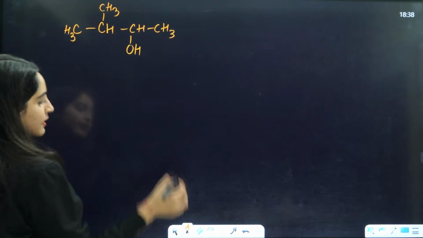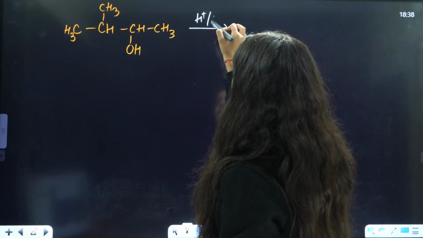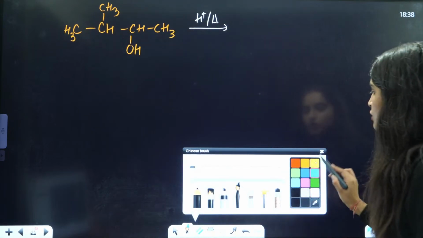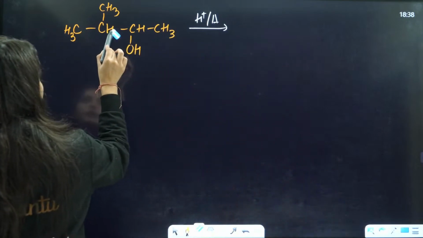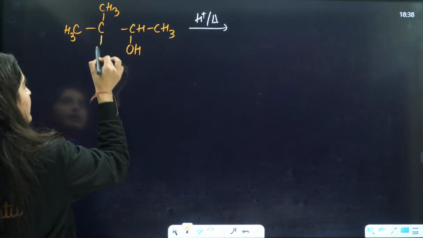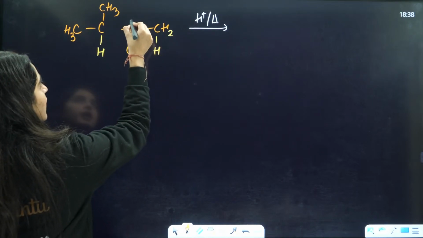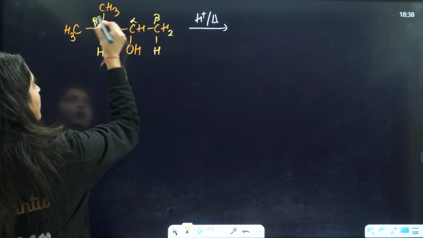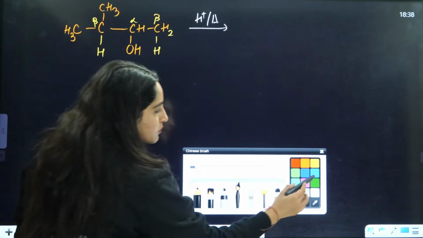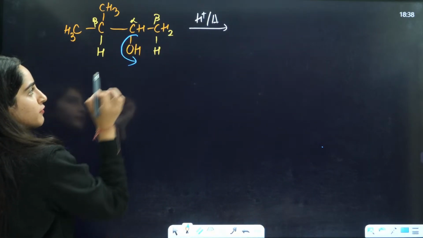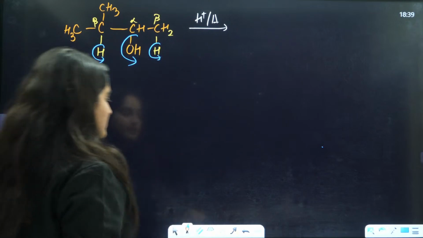First thing is they are telling you that after H positive and heat, it is going to take out this H and this H over here. There are two beta hydrogens that you have. Okay, so now guys, what will happen? Two things are possible. OH will be eliminated from this side or this side.